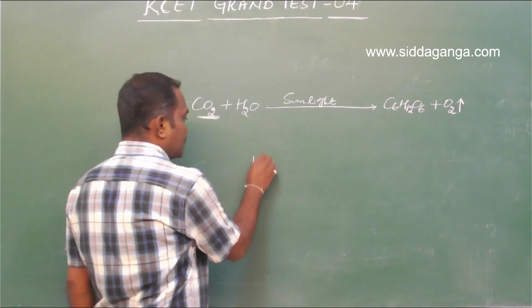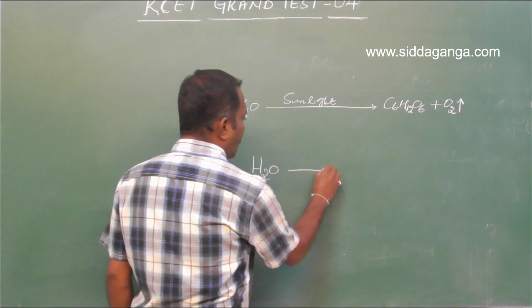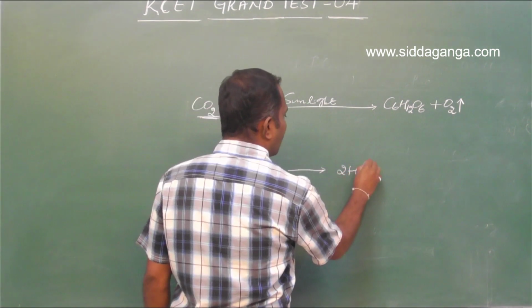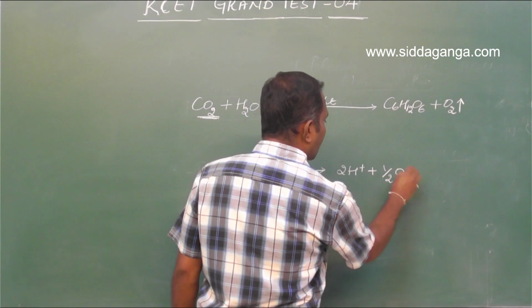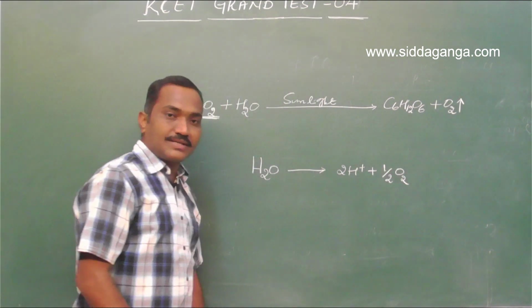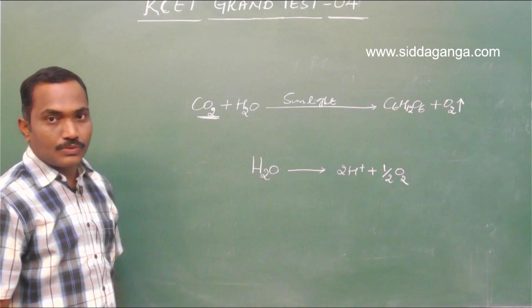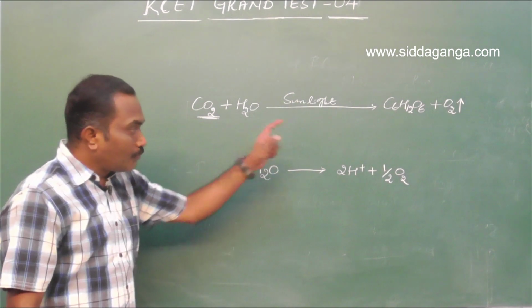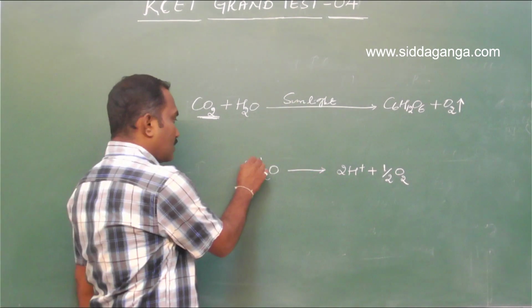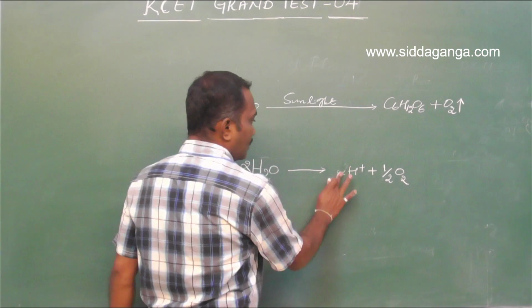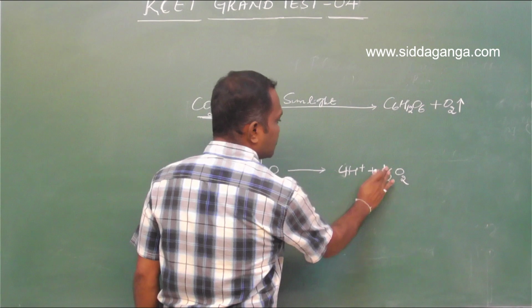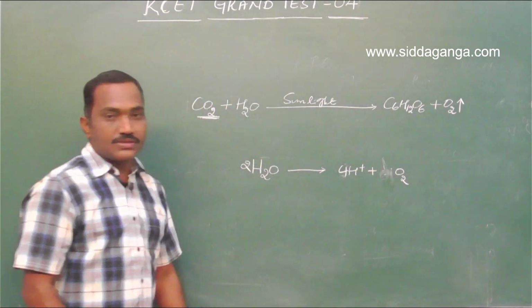When water is split, you will get 2 hydrogens and half O2, because atomic oxygen does not exist, we say half O2. So to produce 1 molecular oxygen, you require 2 molecules of water, and 4 hydrogens will be produced.